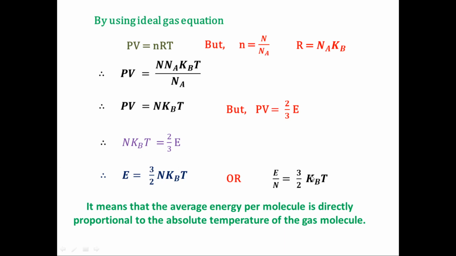So today we have discussed very important points according to the kinetic theory of gases and radiation. The first important point is the root mean square speed, and the second is the interpretation of absolute temperature in kinetic theory. Okay, so thank you.